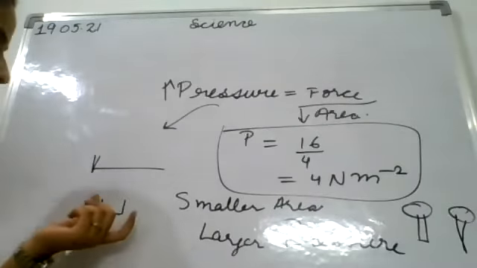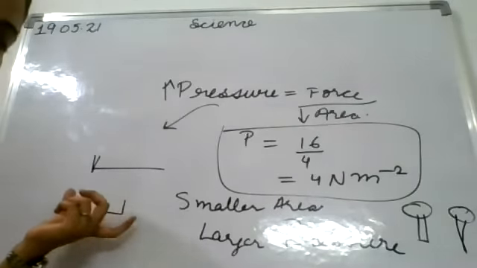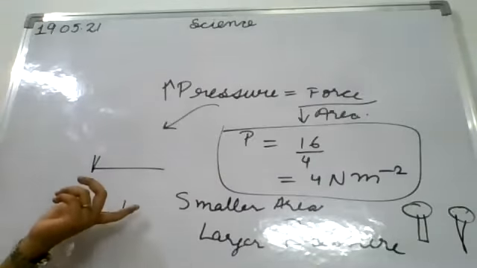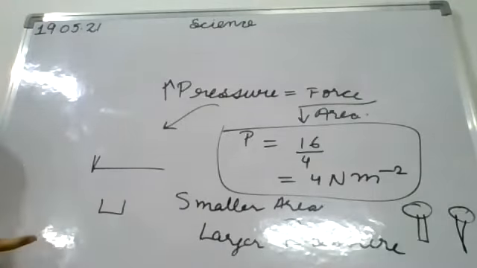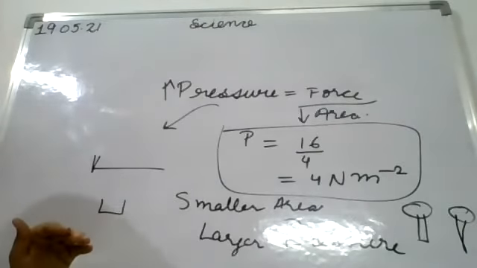And you also know that it is easy to walk when we wear flat shoes or flat bellies. Okay,